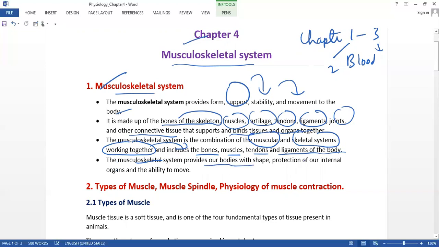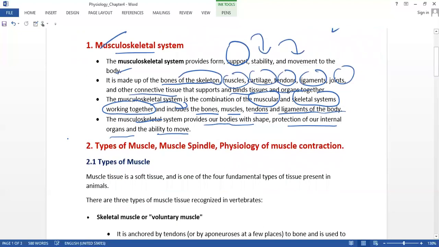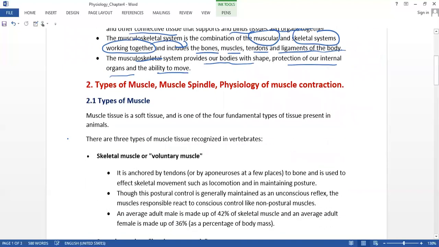It provides shape and protection to the internal organs of the body, and the ability to move.